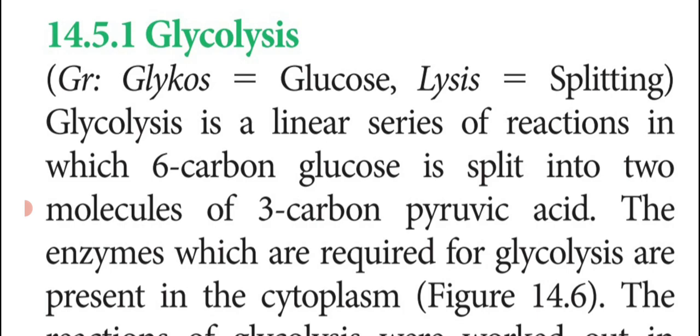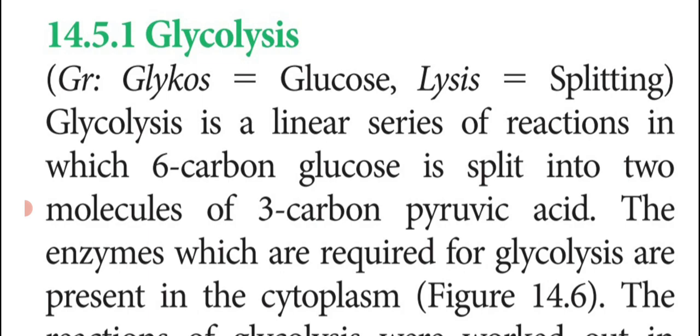So glucose is converted into 2 molecules of pyruvic acid, this is the process of glycolysis. Glyco is a Greek word which means glucose. Lysis means splitting. Okay, so that is said to be glycolysis.